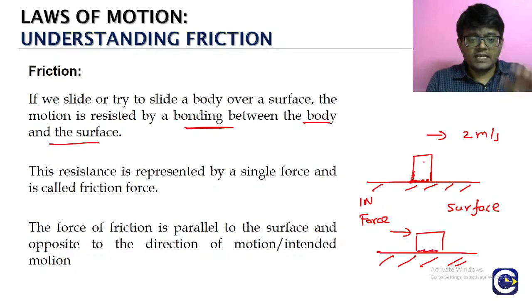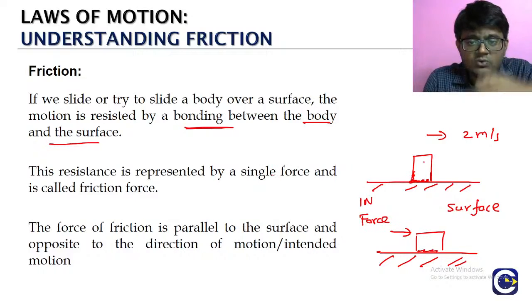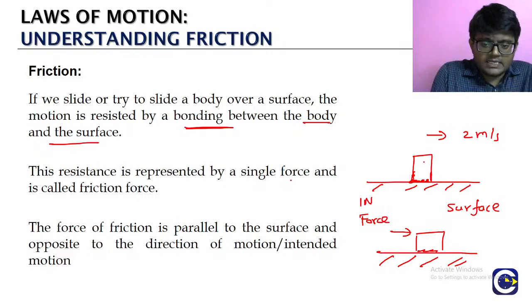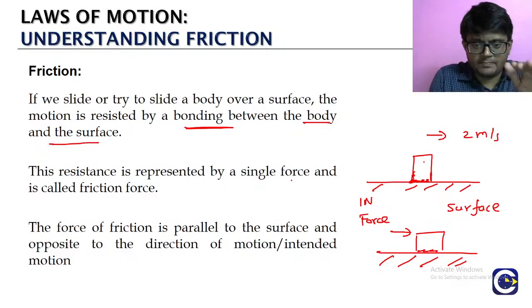We will not discuss it at the micro level, but overall, the detachment of the bonds gives some resistance, and we add up the resistance forces of all the molecules and express them as one force. That we call friction.